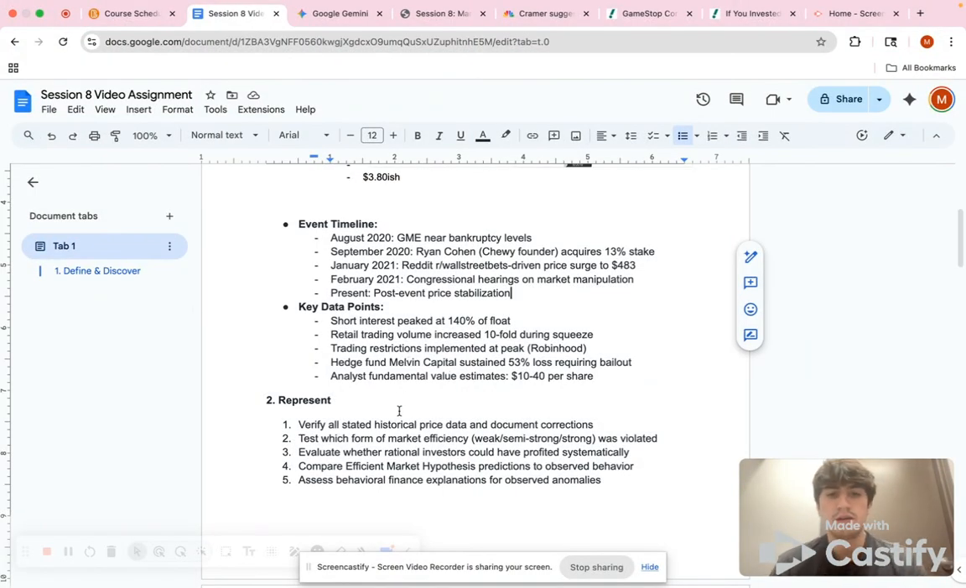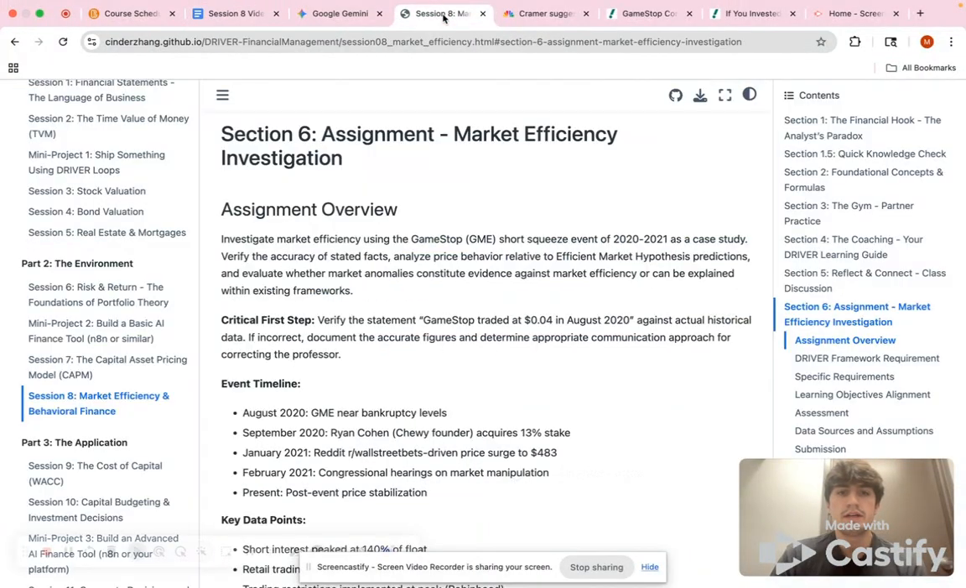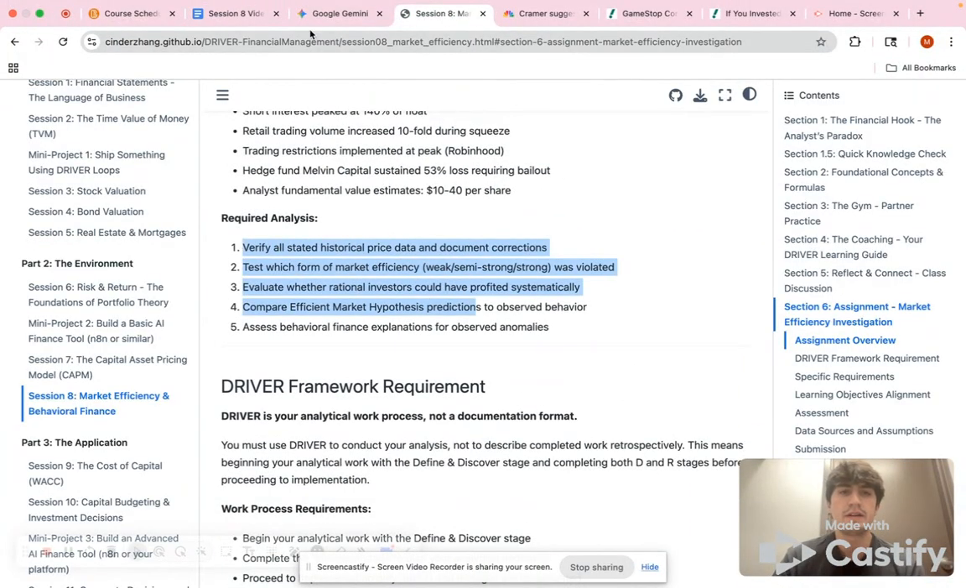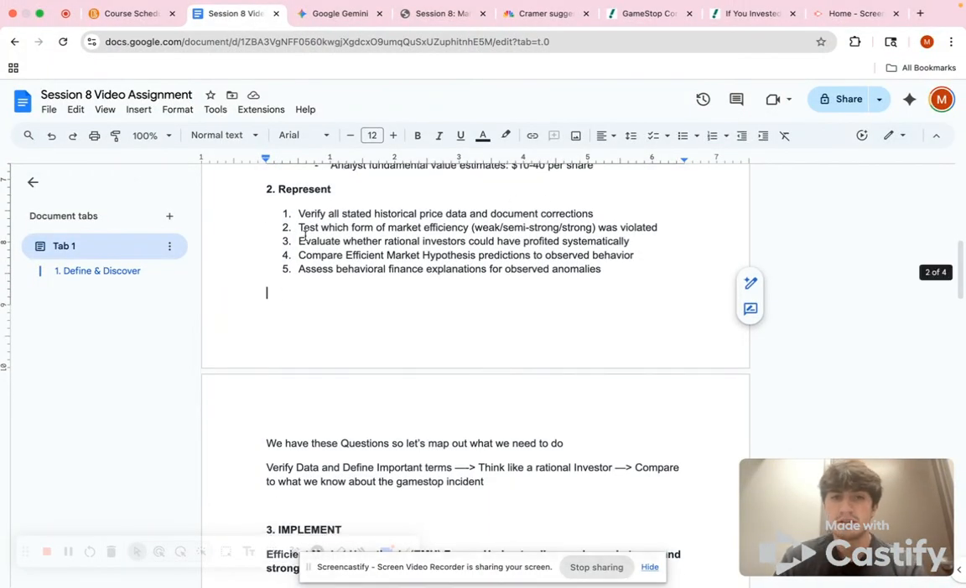And analysts' fundamental value was estimated at $10 to $40 per share, and it got all the way up to 400. So now we're going to go to our represent stage, where we have these questions. We had to verify these, or the critical analysis. We have to verify the data, test for market efficiency, evaluate if rational investors could profit, compare the efficient market hypothesis to what we saw, and then look at the behavioral finance that could have explained how this all happened.